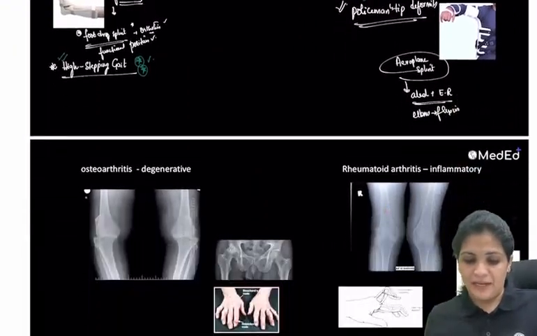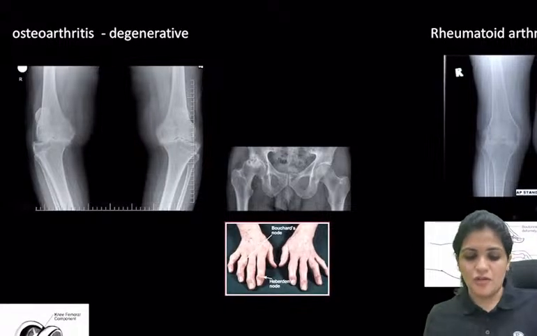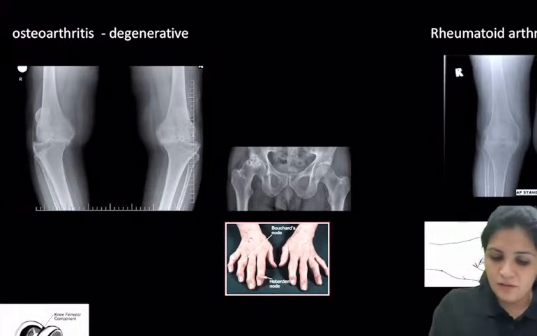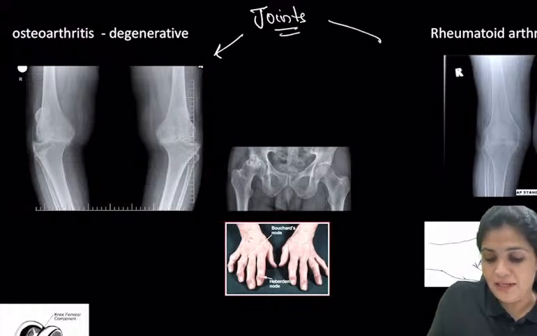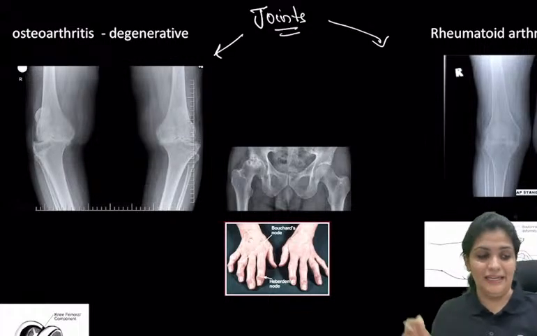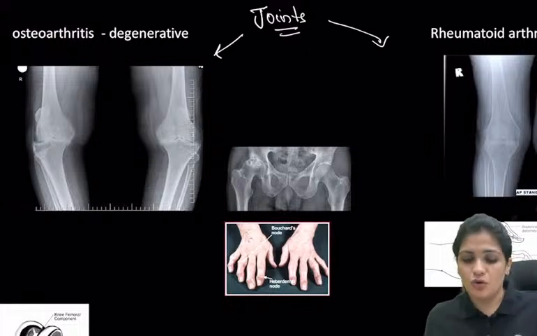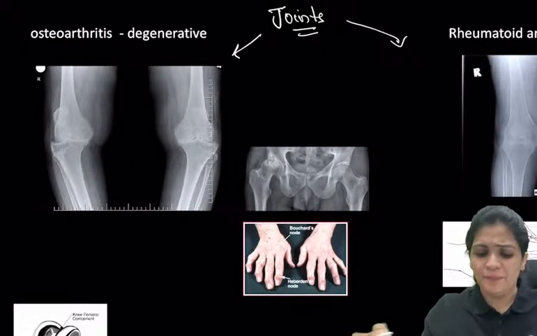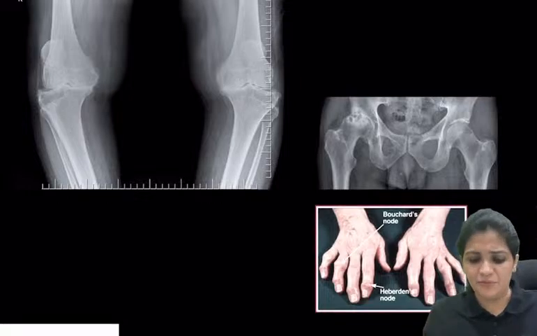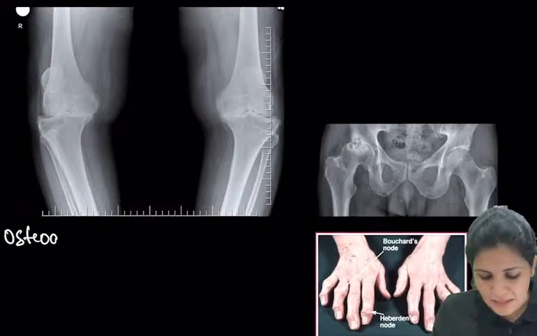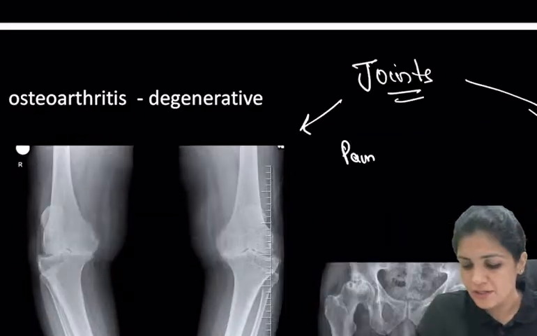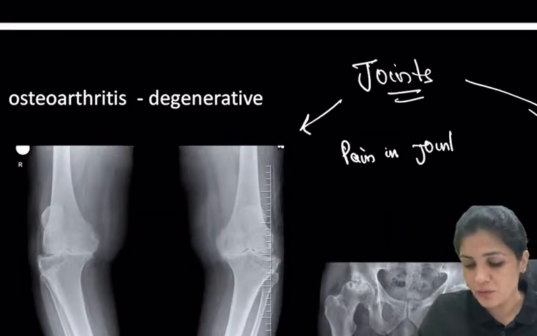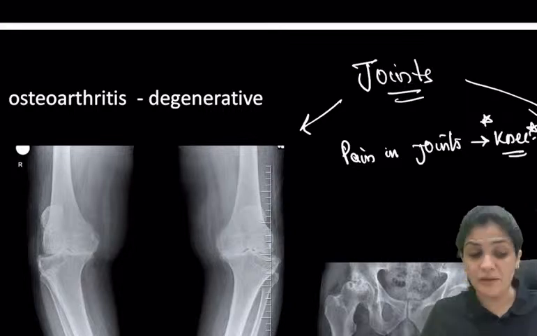Very, very important. Now coming to the joints. What is this X-ray about? When you want to read about joints, you have to read about two important things: one is inflammation, the second is degenerative conditions. Here the X-ray is mainly important. Osteoarthritis usually comes with pain, so both the questions start with pain in the joints, especially the knee joint. But for inflammation, what is important?